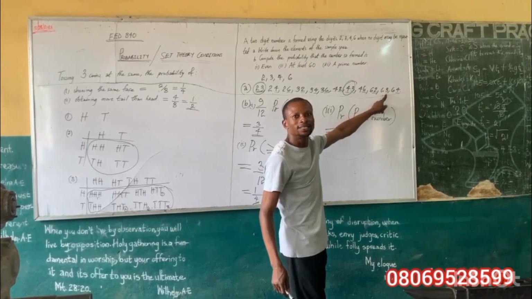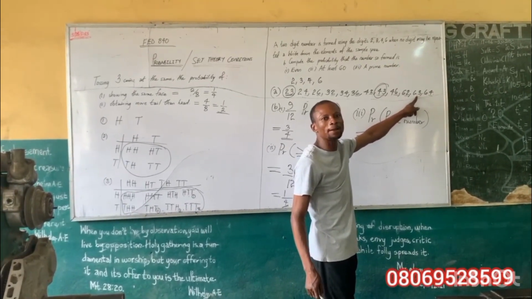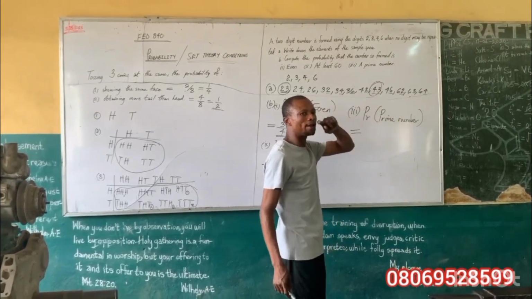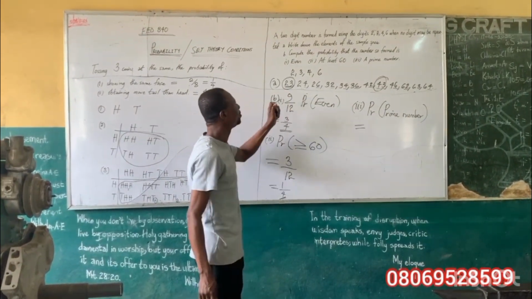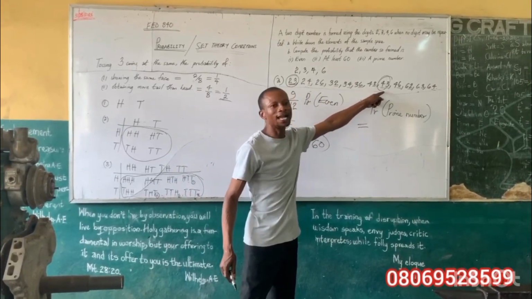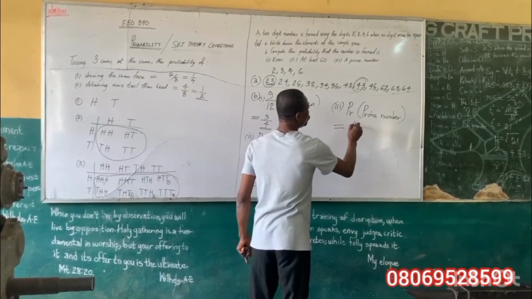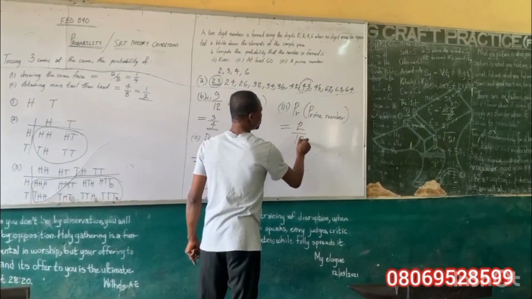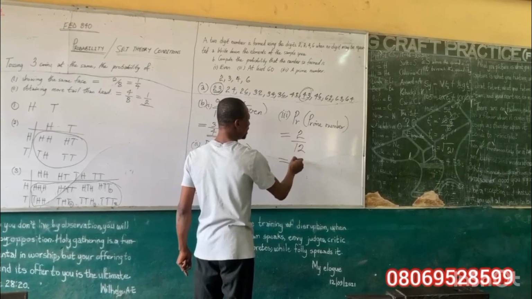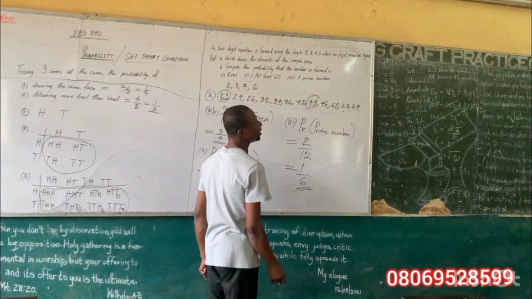That tells us it is not prime. But 43 cannot be divided by any other number. So we can see that 23 and 43 are the only 2 numbers that are prime. And because they are 2, they are 2 out of 12. And 2 out of 12, if you divide, 2 here is 1 and 2 here is 6. So it is 1/6 as the final answer.